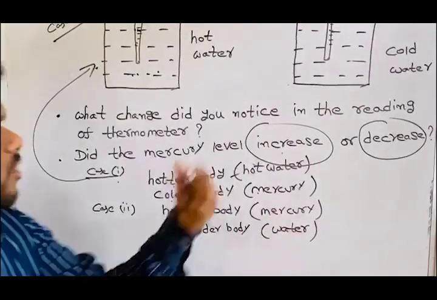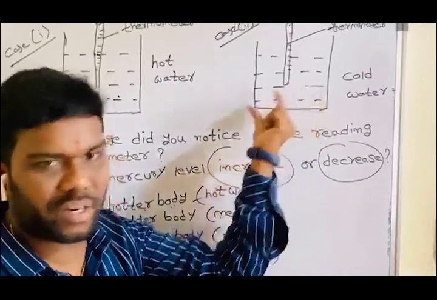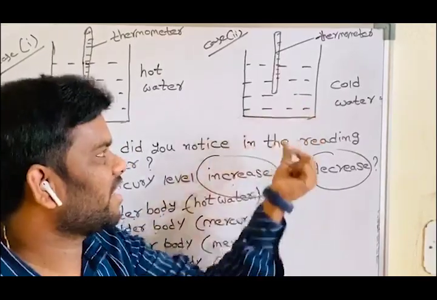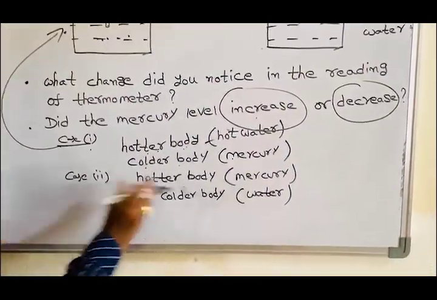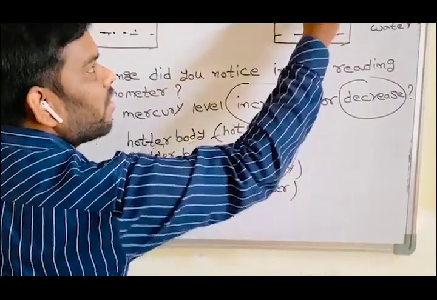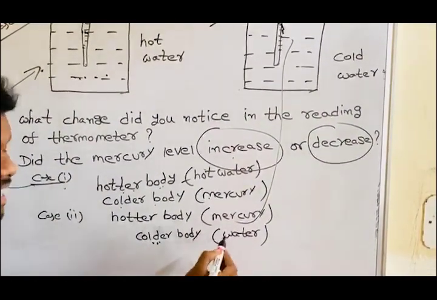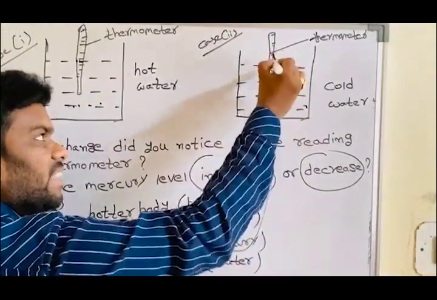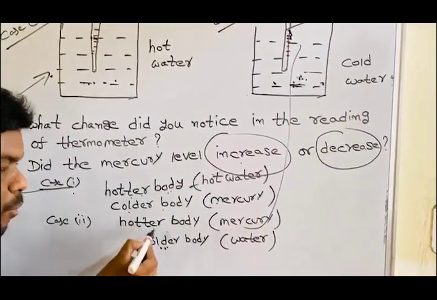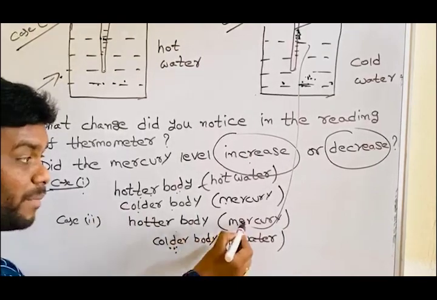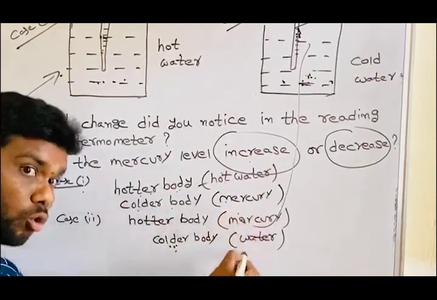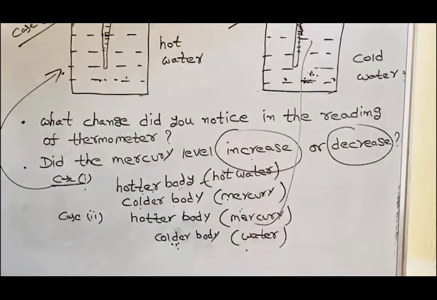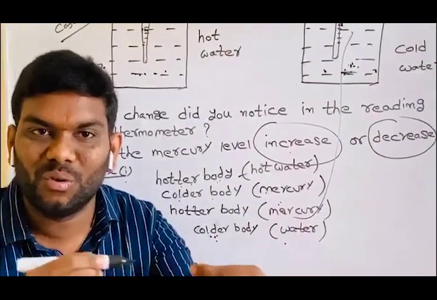So now we enter into the next case. What is this water? Cold water. Cold water means the temperature is low. Yes. In case 2, the hotter body is mercury and the colder body is water, because the water's temperature is lower and the mercury's is higher. So heat is transferred from the hotter body to the colder body: in case 2, from mercury to water, but in case 1, from water to mercury. So that's why heat will transfer from a hot body to a cold body.